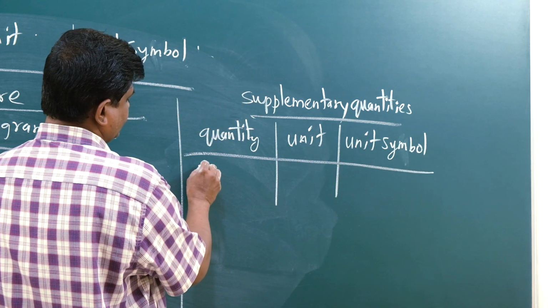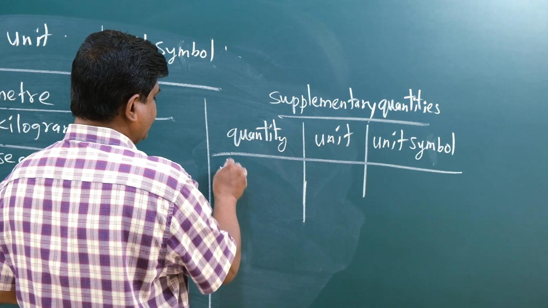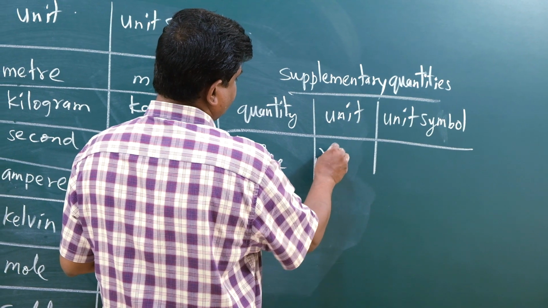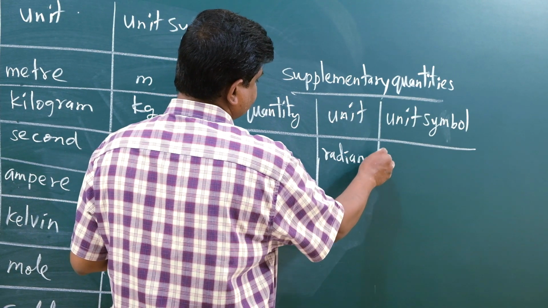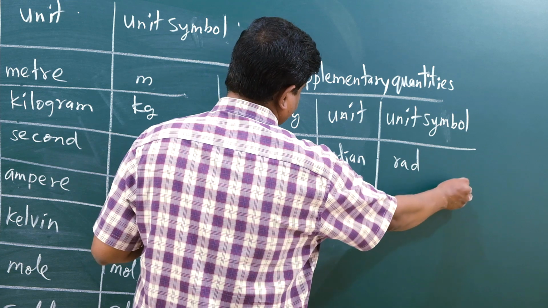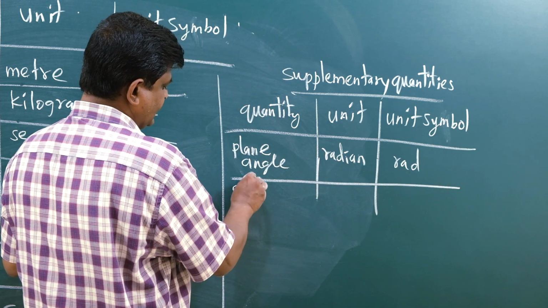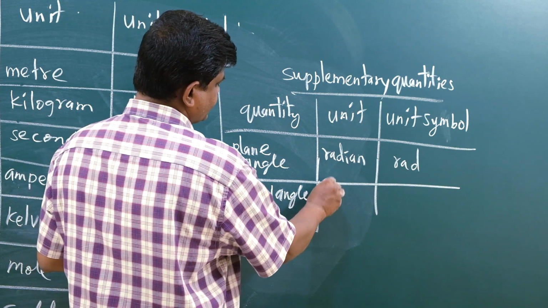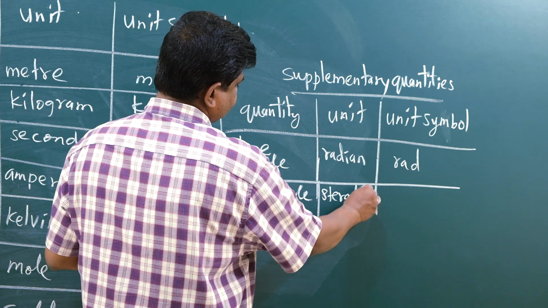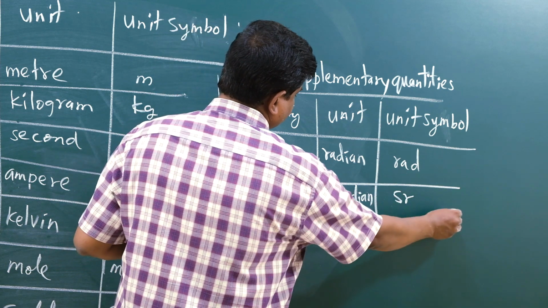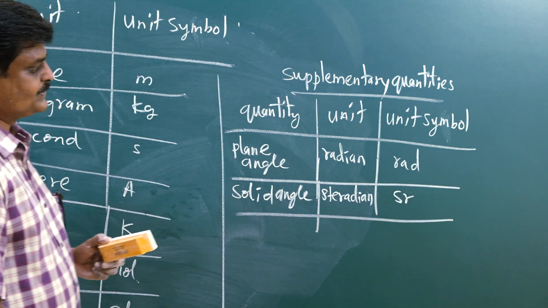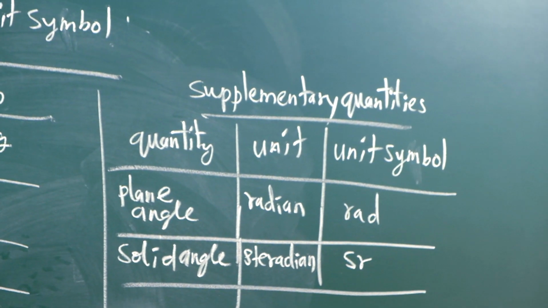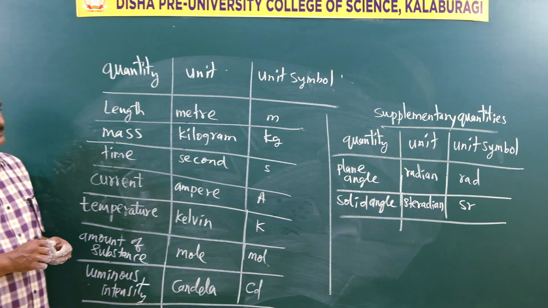Quantity, plane angle. Unit is radian and the symbol is rad. Then solid angle, steradian. Okay, so these are the supplementary units. Just look at them carefully.